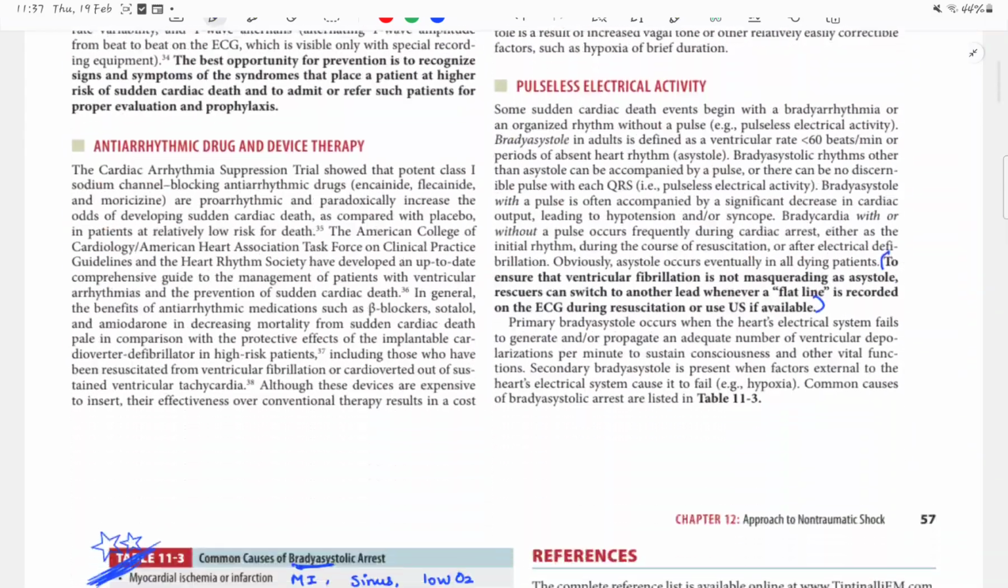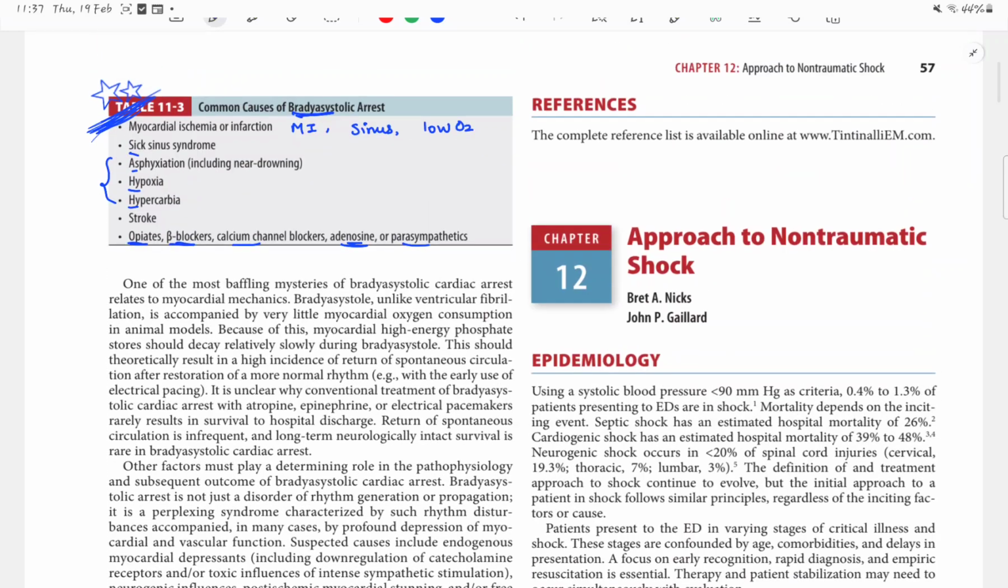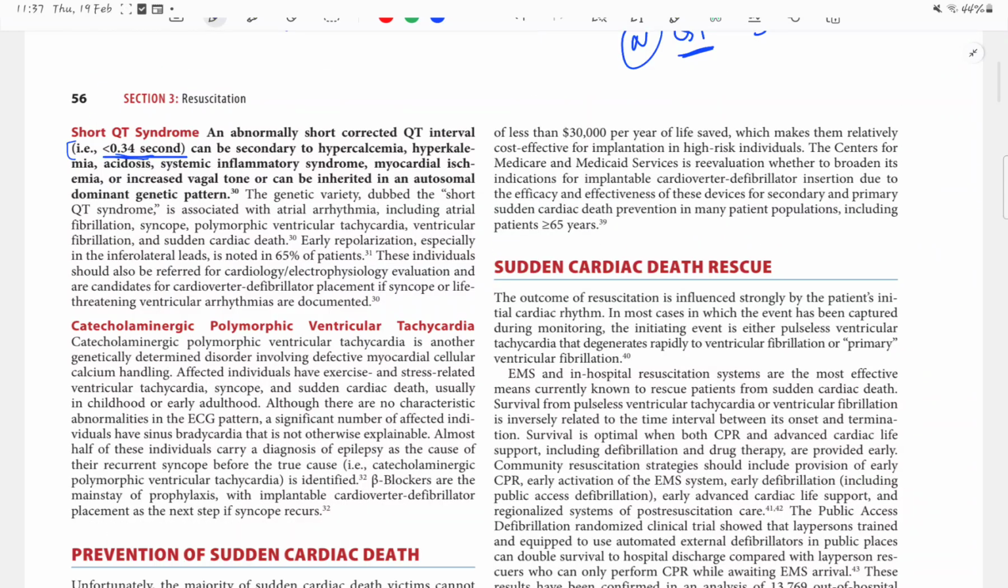Then there is a short QT syndrome. In short QT syndrome, as I told, 350 to 450 millisecond is normal, so it's less than 350, about 340 millisecond the QT interval is, and it is caused by hypercalcemia, hyperkalemia, acidosis, free radicals, and hypoxia, or increased vagal tone. It can be inherited also as an autosomal dominant.